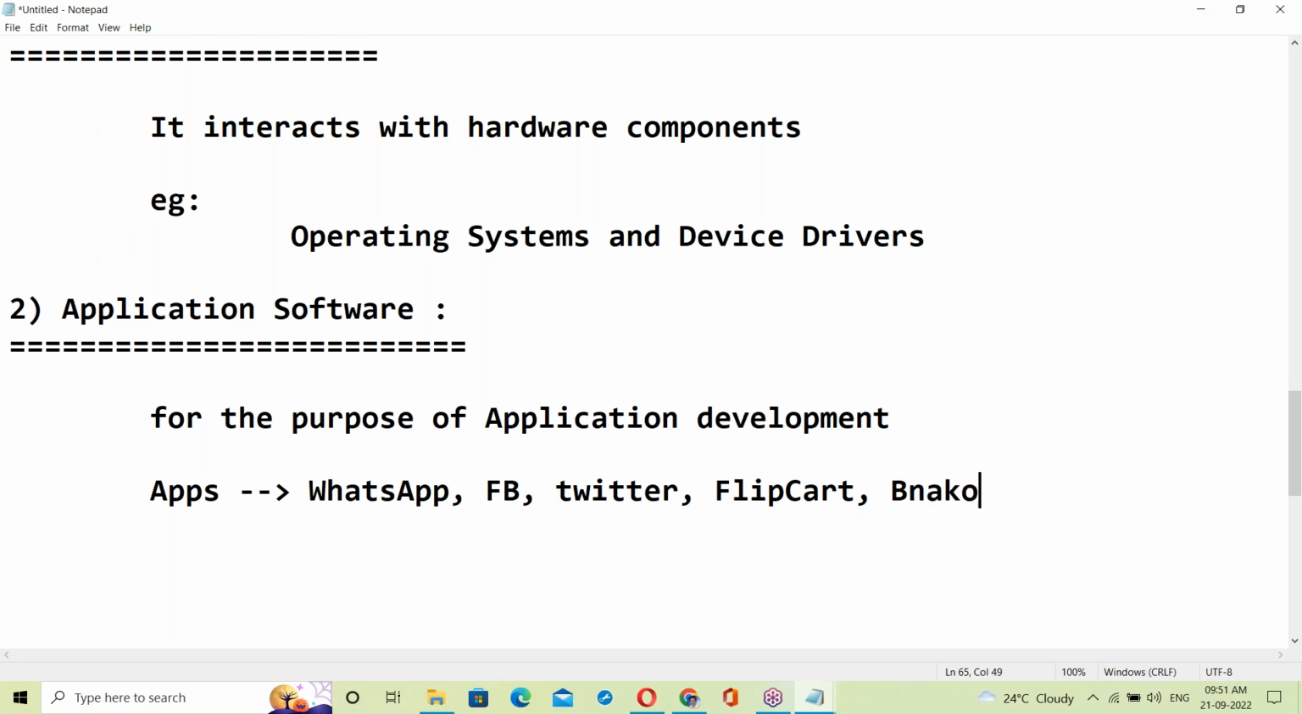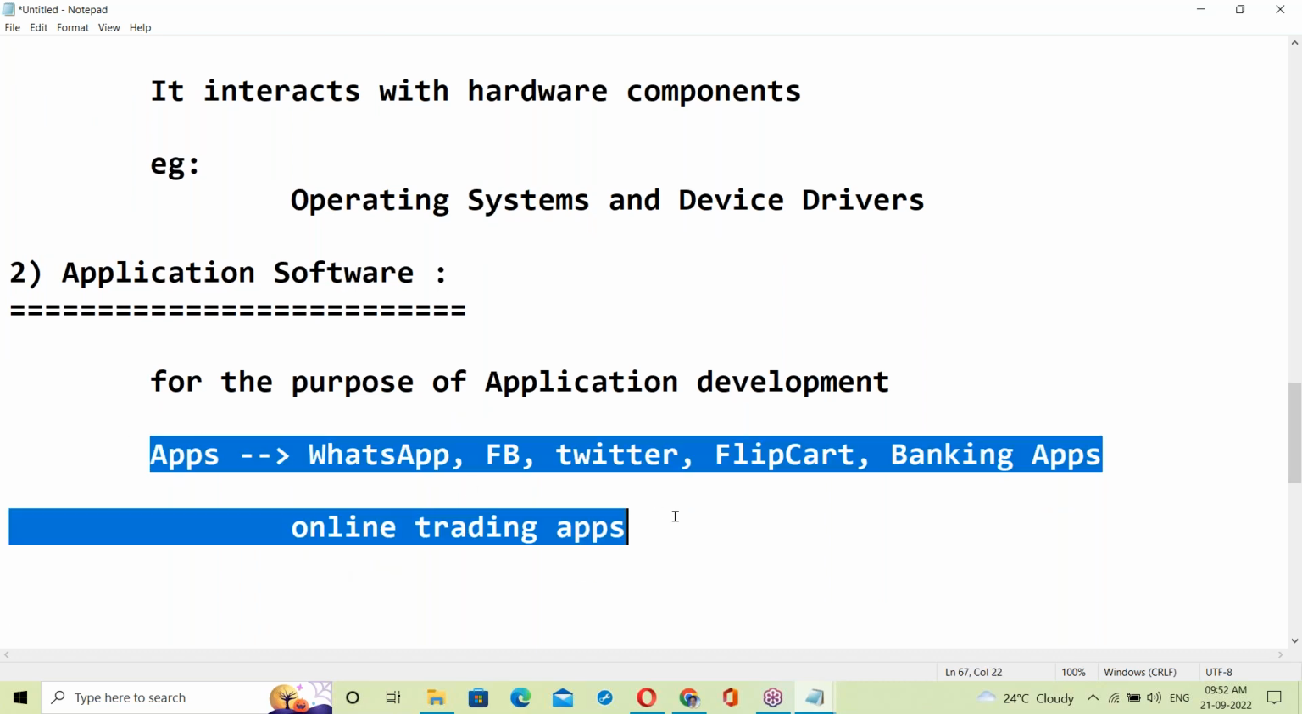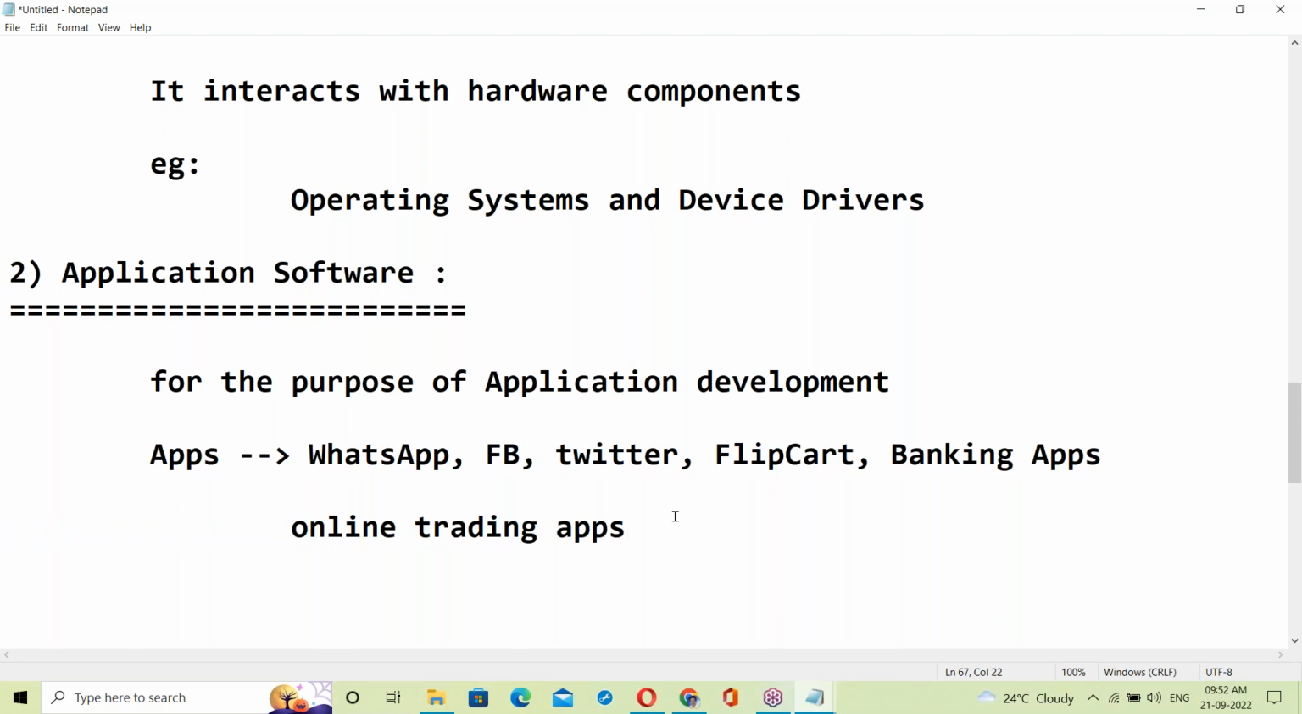Banking applications, banking apps. Next, online trading apps. So these are applications: PhonePe, Google Pay, GoToMeeting, GoToTraining. All these different online applications.